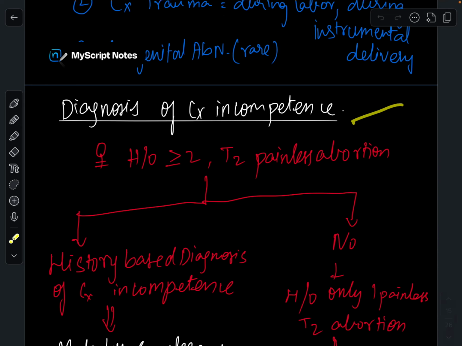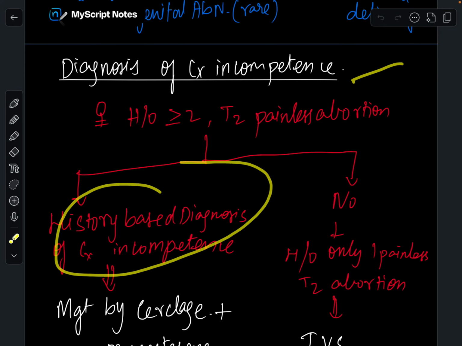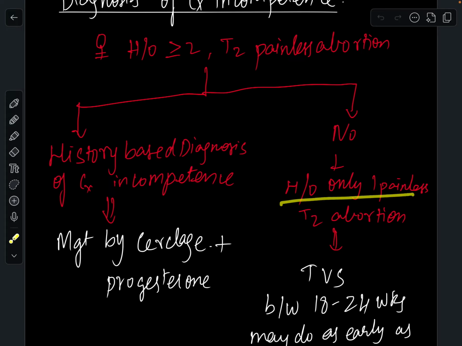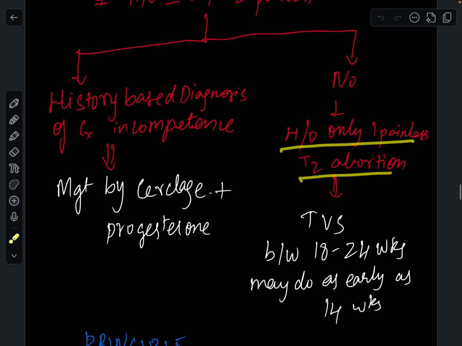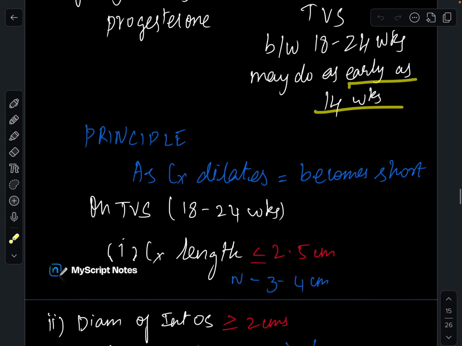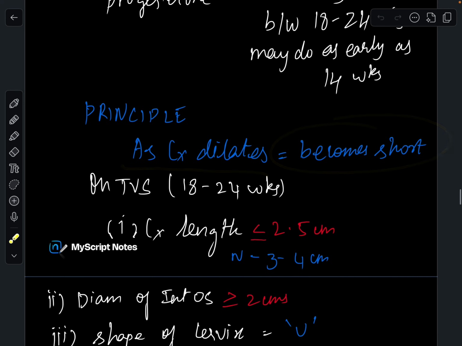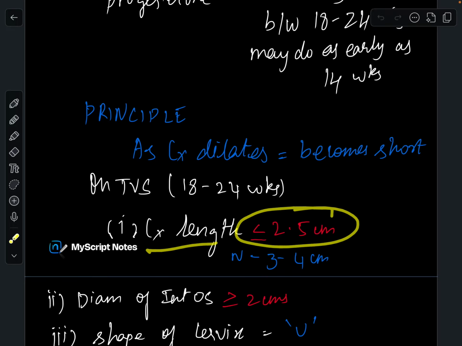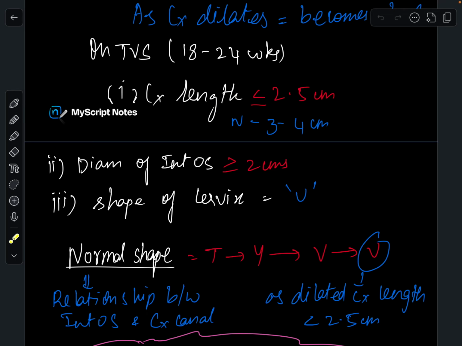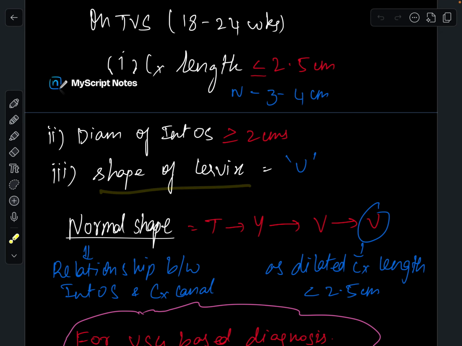Diagnosis of cervical incompetence: I said the history-based diagnosis. If the history-based diagnosis is not present and there is a history of only one painless T2 abortion, you should do TVS. TVS is done between 18 to 24 weeks commonly, but you can do it as early as 14 weeks. Principle: as the cervix dilates, it becomes short. So on TVS, the length will be less than 2.5 centimeters. Diameter of the internal os, as the cervix dilates, will be more than 2 centimeters. Shape of the cervix will be U-shaped.